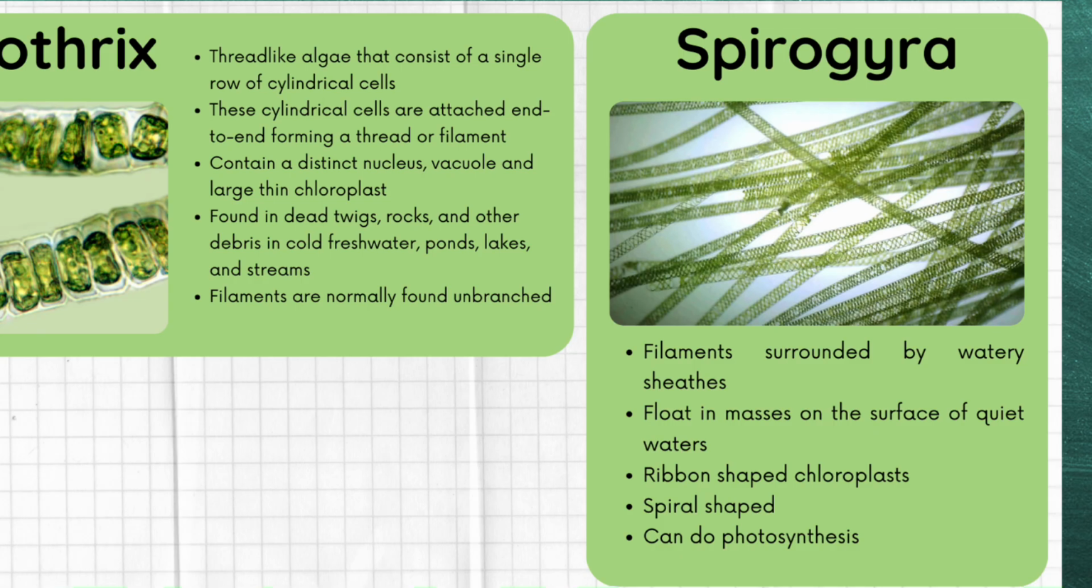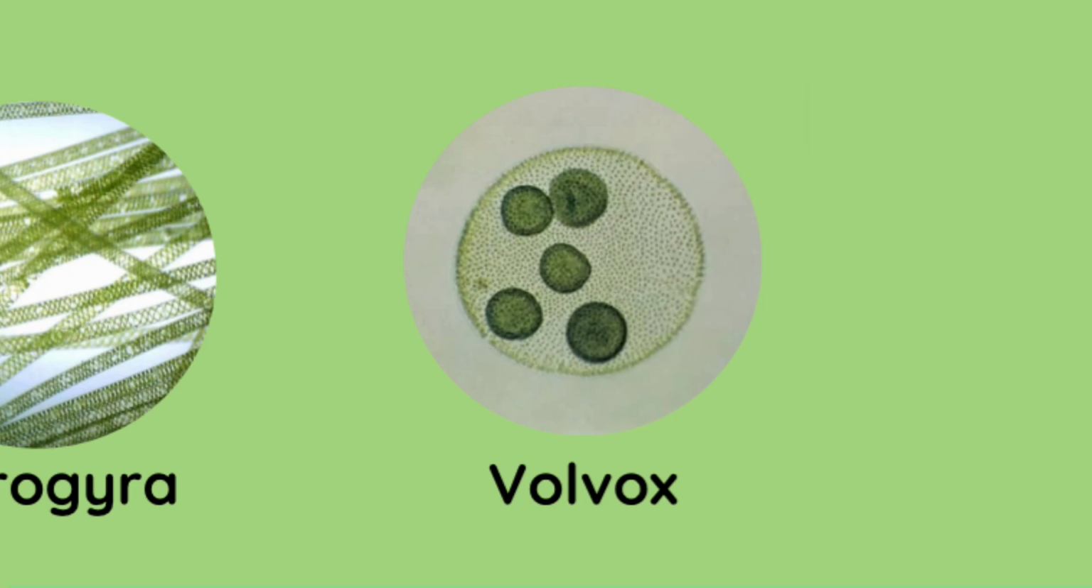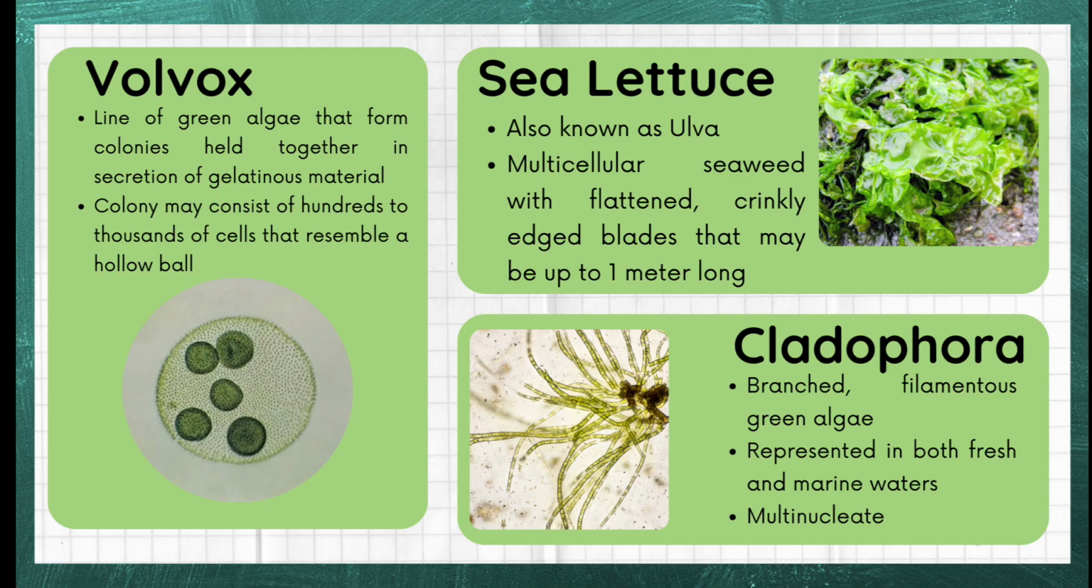Spirogyra, the filaments surrounded by watery sheaths. They float in masses on the surface of quiet waters and contain ribbon-shaped chloroplasts. They are spiral-shaped, giving it its name, and can do photosynthesis. Volvox. Volvox are organisms that are a line of green algae that form colonies held together in secretion of gelatinous material. Each colony may consist of hundreds to thousands of cells that resemble a hollow ball.